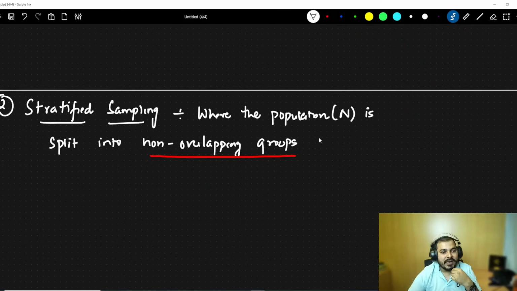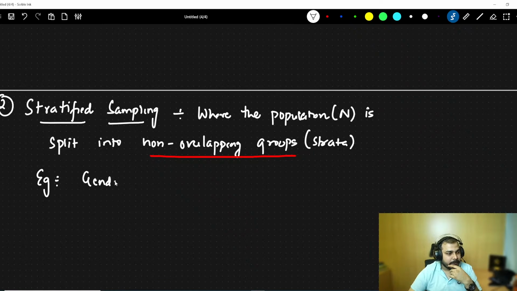One example I'll be talking about, don't worry. This is also called strata, which basically means layering. Stratified, layering, like that we basically say. So this is what stratified sampling basically means. Let me give you one example.